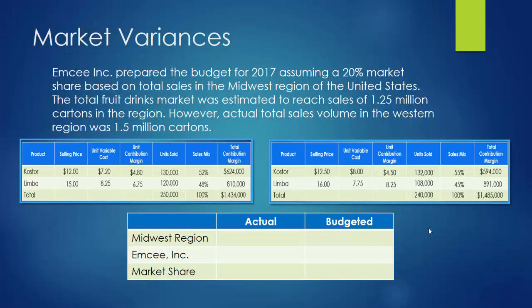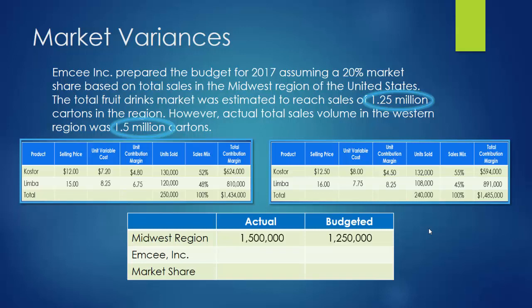So starting with actual. The actual total sales volume in this Midwestern region was 1.5 million cartons. At the time we budgeted, we assumed 1.25 million cartons were going to be sold in our area. What was our portion of this?